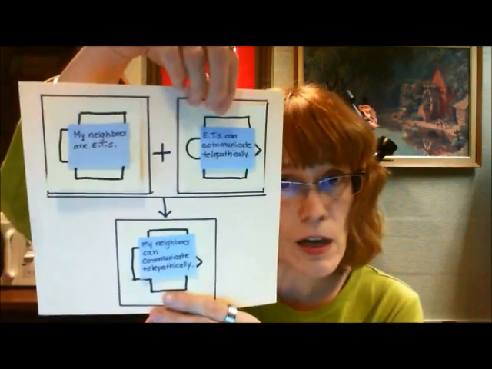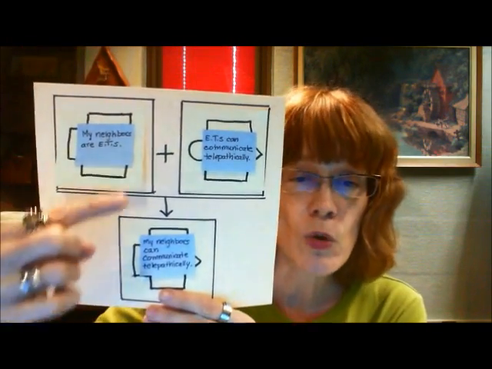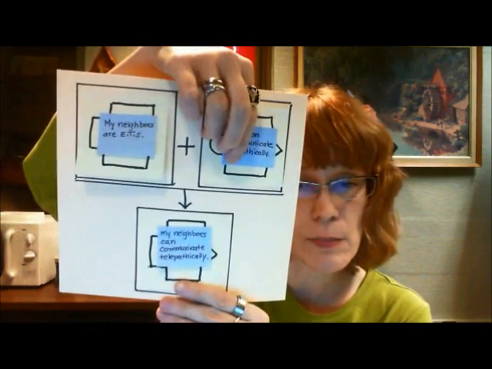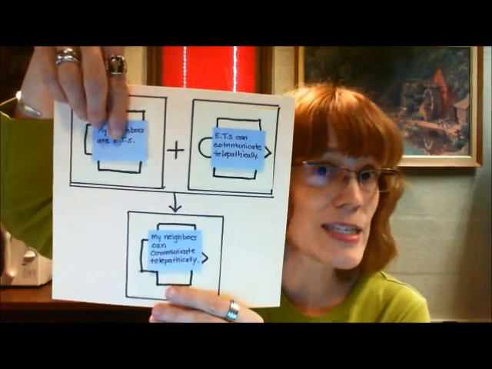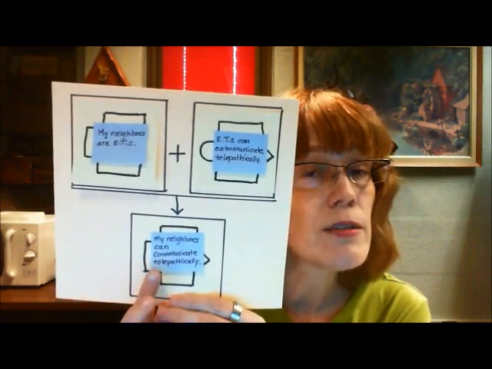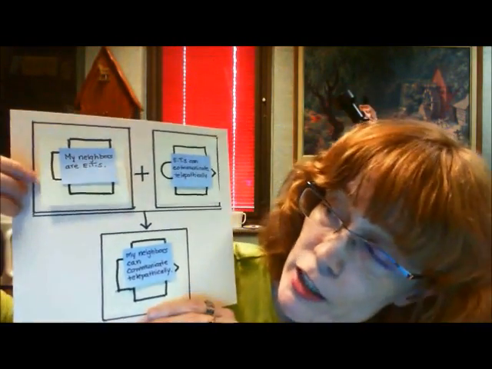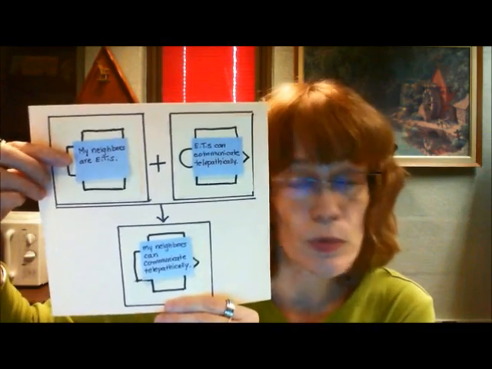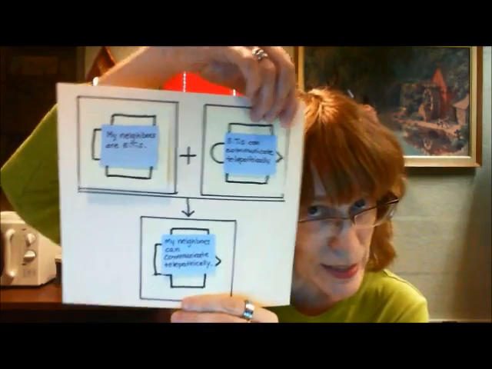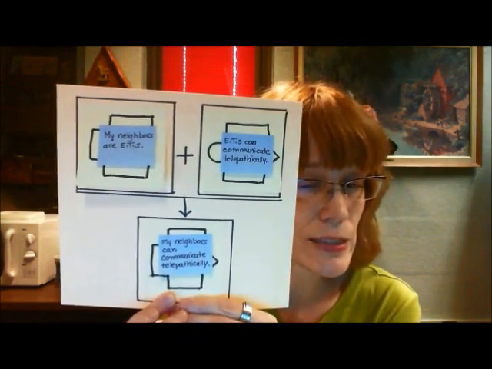These 2 ideas are related as dependent reasons because they have this notion of my neighbors, of ETs in common. This is talking about ET. This is talking about ET as well. That concept then does not show up down here. What does show up down here are the leftover concepts. Here we have the leftover concept of my neighbors. Here we have the leftover concept of being able to communicate telepathically. Look at what this is made out of. My neighbors can communicate telepathically.